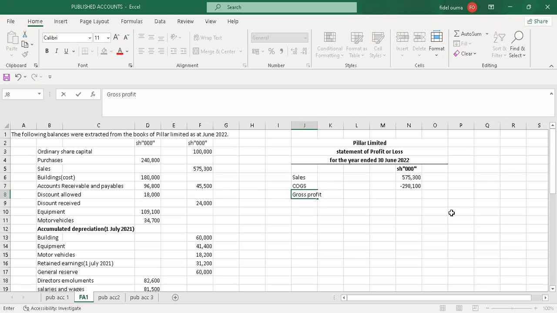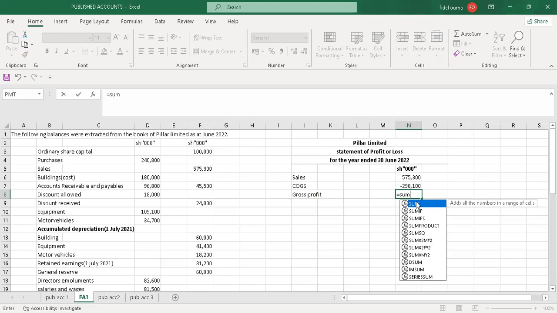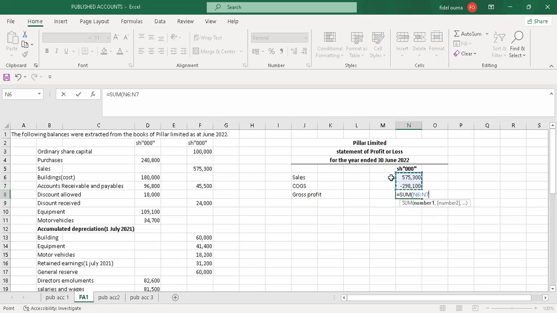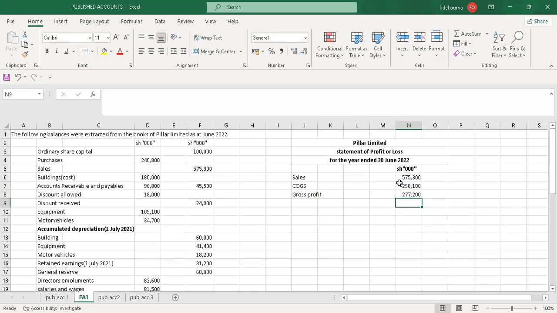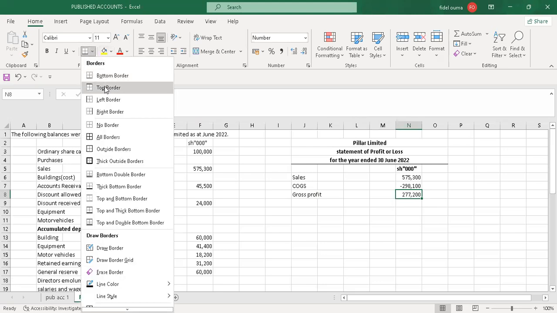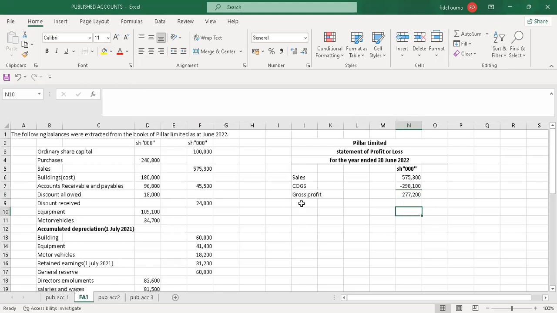Gross profit. Yeah, so the gross profit will be the sum of sales and cost of goods sold. So I just sum these two. Enter. So once I have that value, I'll just create a top border. Yeah, then after the gross profit, so that's the gross profit.